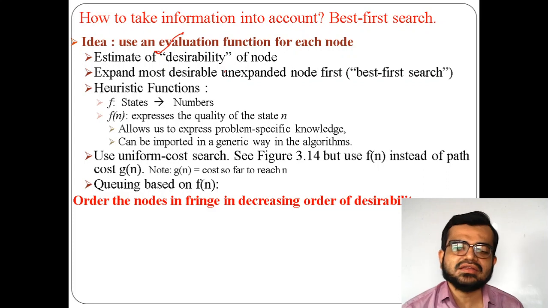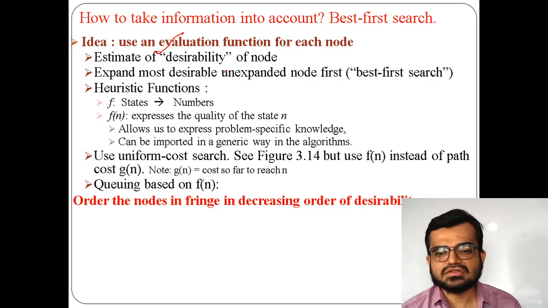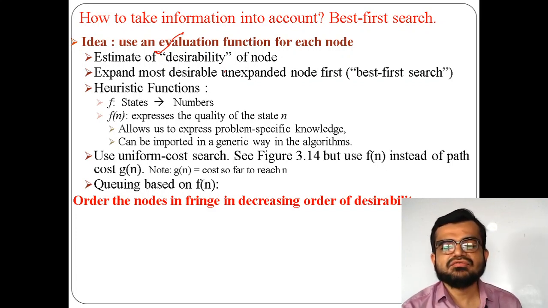So in that way, decreasing order of desirability. That means D is desirable first, so that should be put first. So that decreasing order of desirability should happen. Fringe means here getting the results with less amount of cost.